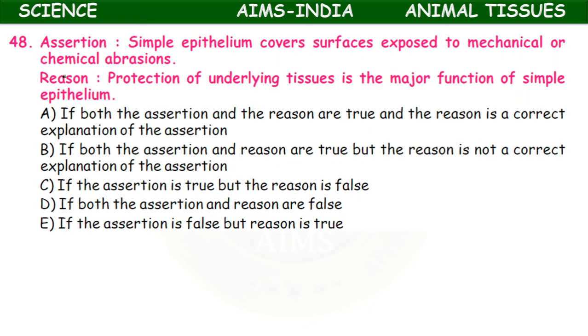Another assertion reason type. Simple epithelium covers surfaces exposed to mechanical or chemical aberrations. Reason: protection of underlying tissues is the major function of simple epithelium.